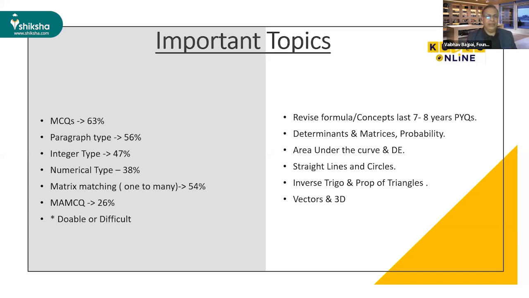In fact, I saw the vectors and 3D section in my time, when the IIT and Roorkee exams were separate. Then the paper that Roorkee gave had quite tough vectors and 3D questions. Since then, I have not seen difficult questions in JEE Advanced. So I think vectors and 3D is a very simple section, and you can revise these two sections from your 12th standard book, or you can also revise from previous year questions.